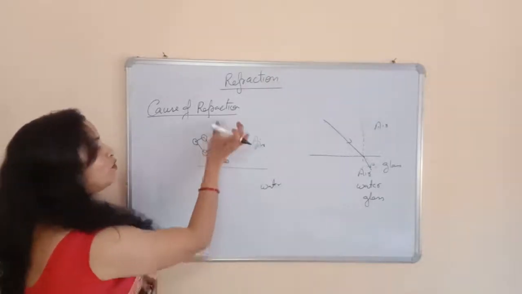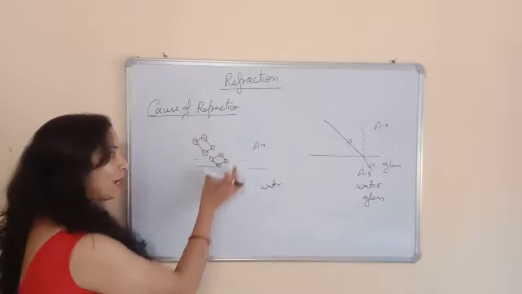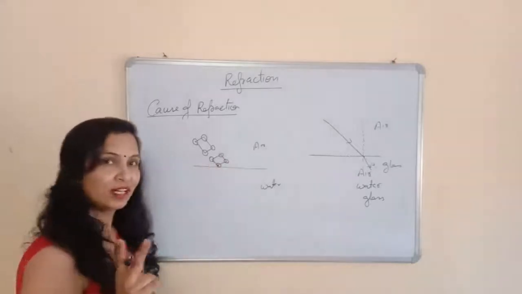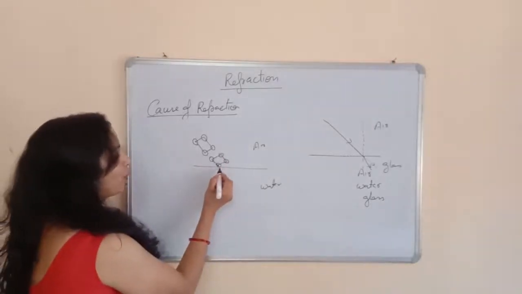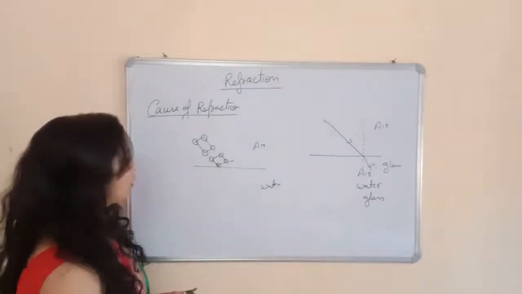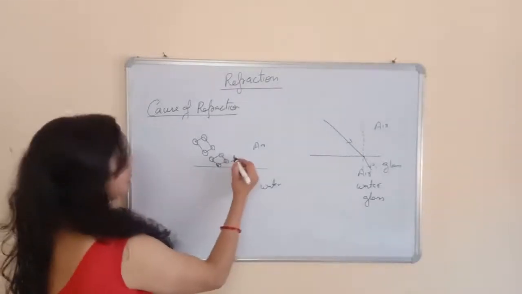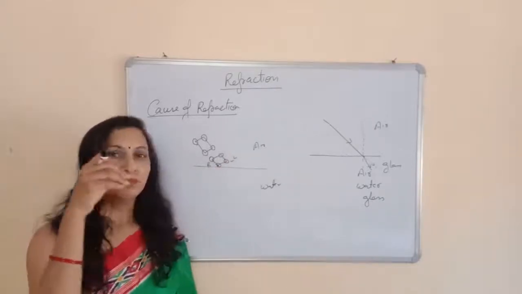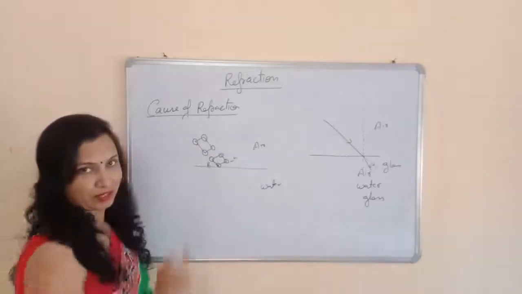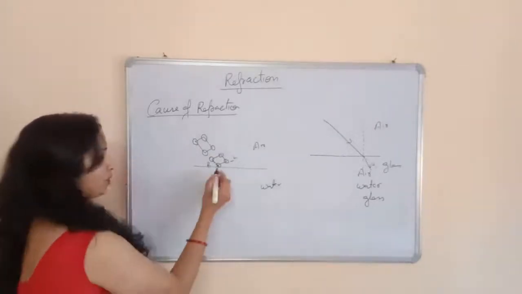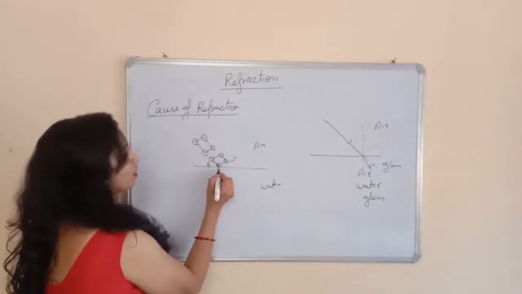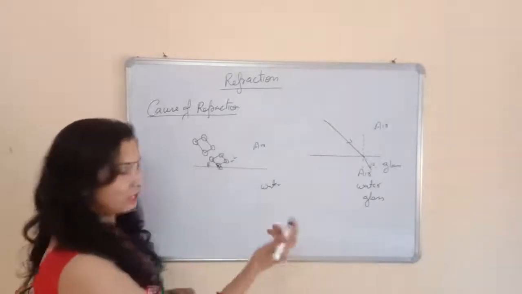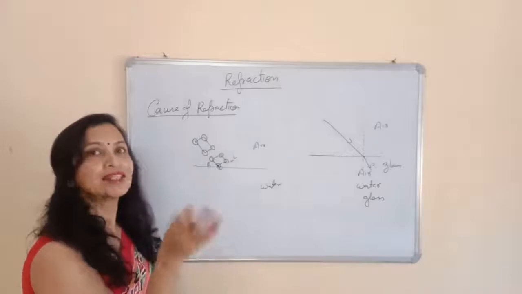Now if it does not fall perpendicular, it means it does not come normally, it means these are the two front wheels, and this wheel will enter the water first as compared to this one. So I am taking this as the left wheel and this as the right wheel, suppose. So this right wheel will move into the water first as compared to the left wheel. Now what will happen? Just imagine. If this wheel enters the water, the speed of the wheel will slow down. But this wheel, which is towards the left side, will have the same speed as earlier.